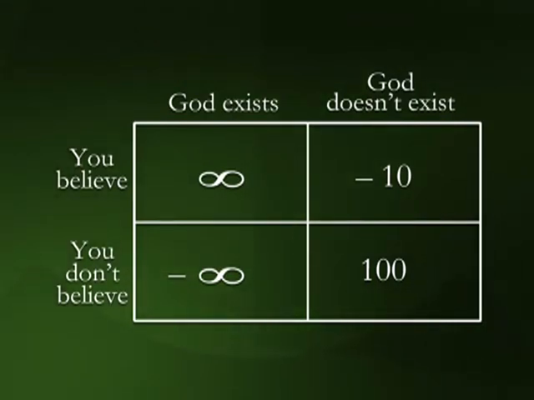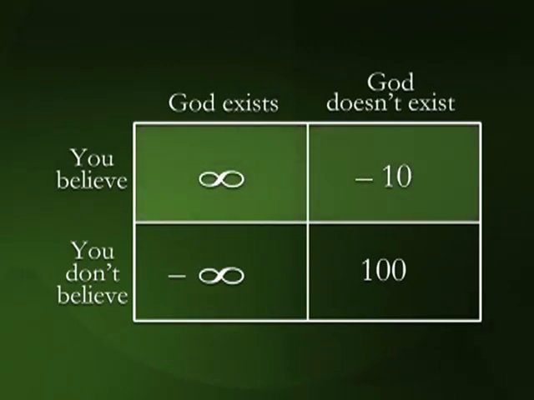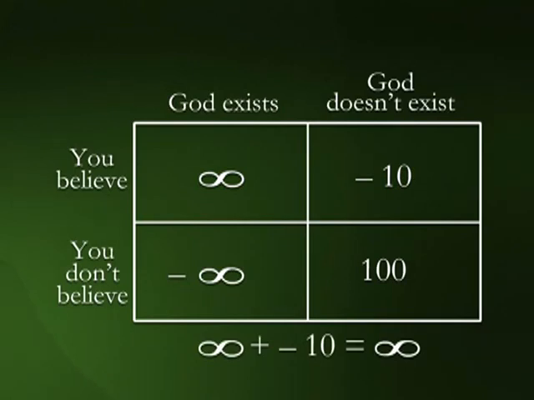What's the expected value across the top row, the belief option? You've got those -10 points, but you add those to a positive infinity. Infinity minus any finite amount is still infinity. Positive infinity. That's the expected utility of belief. What happened to the probability part? Weren't we supposed to multiply the expected value by the probability of the event?